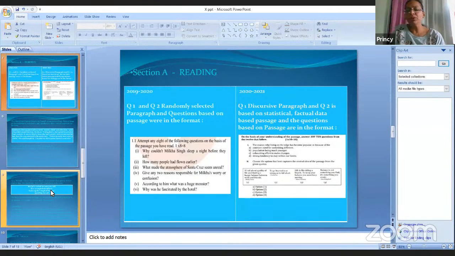So you have to see the base and solve the MCQs based on the data. And here also question 2 will be in MCQ form only. Four options will be given, and you have to select only one option out of these. I hope you all get an idea what questions 1 and 2 are all about.